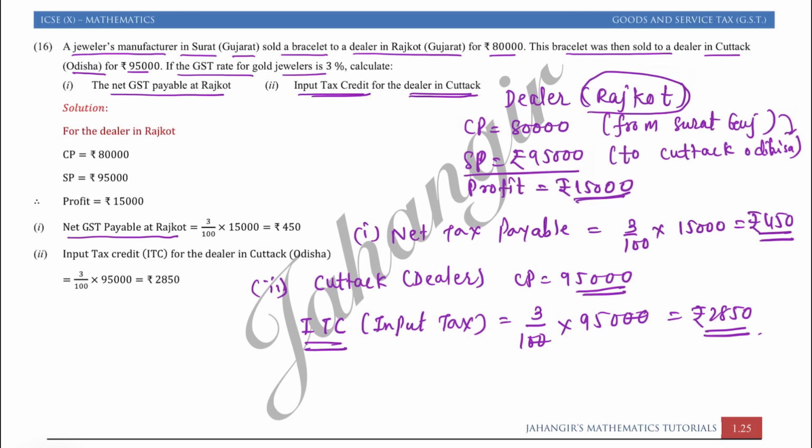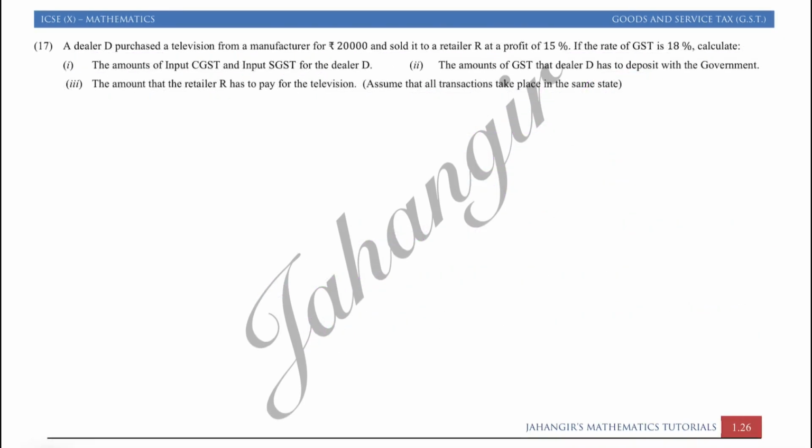Whenever they ask this type of question, you have to find the input tax. Question 17. A dealer D purchased a television from the manufacturer for rupees 20,000 and sold it to retailer R at a profit of 15%.